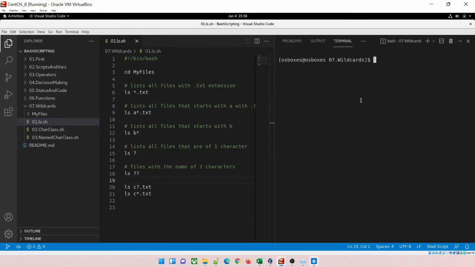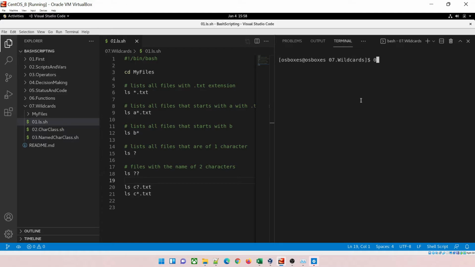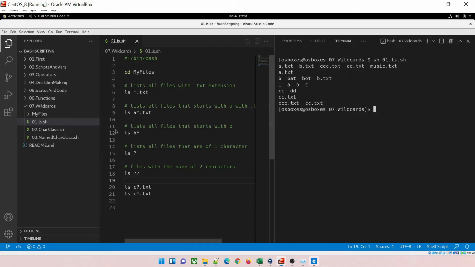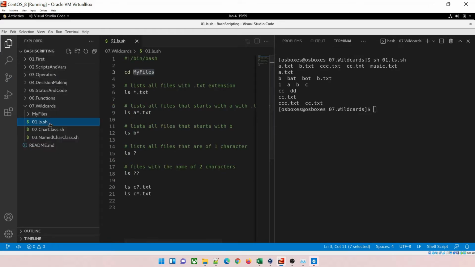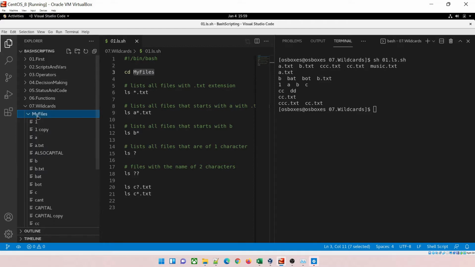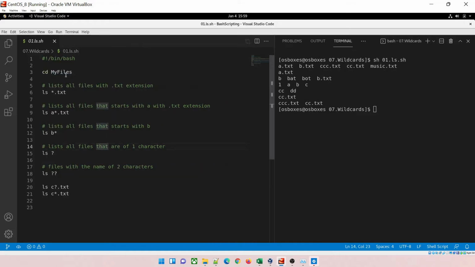Okay, so let me check where we are. First pwd, perfect. If you do ls over here, you can see perfect. Let me just clear this. 0 sh 01, enter. Now let us understand this. cd my files, because I want to go inside my files folder. I do not want to create files over here which are not needed. I want to keep them separate so my program looks good, plus my directories look good. Okay, so we are going to talk about this one. Now when it goes inside my files, it will list all the files.